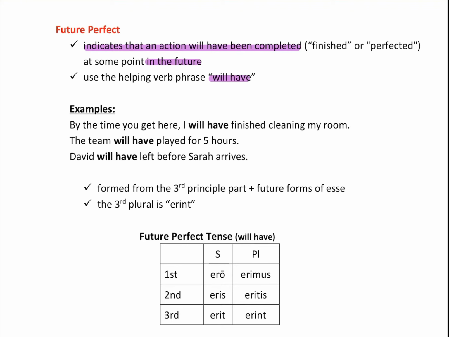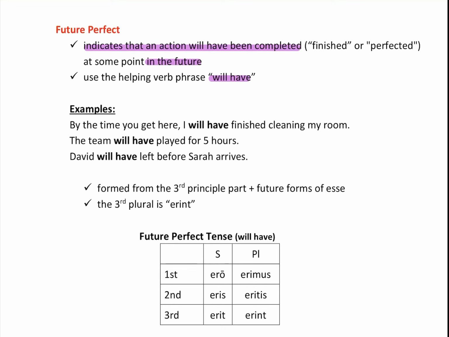The team will have played for 5 hours. So they may not be at 5 hours now, but by the time they stop, for sure, I can guarantee you they will have been playing for 5 hours. David will have left before Sarah arrives. Maybe David and Sarah are in a fight, and Sarah doesn't want to be there when David's there. So you promise Sarah, or Sarah's friend, that David's going to be gone for sure by the time she goes.